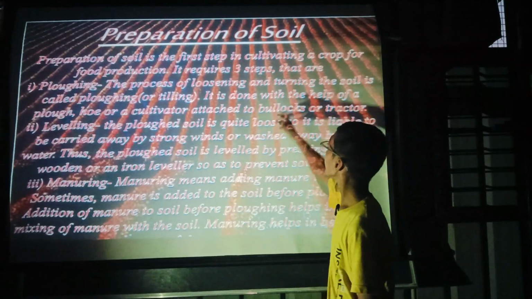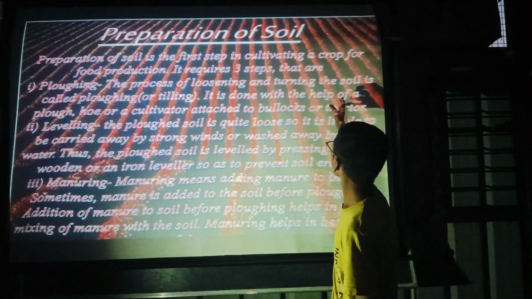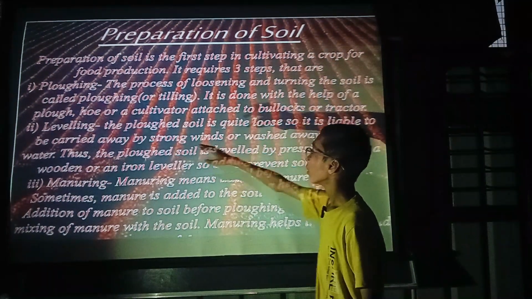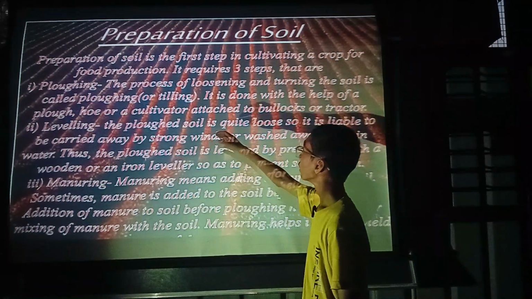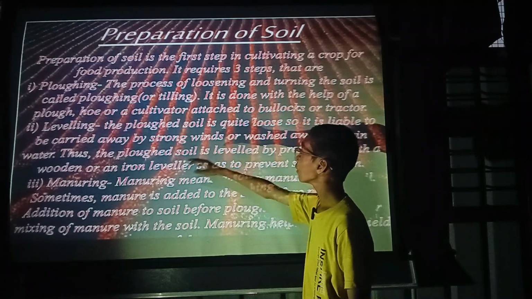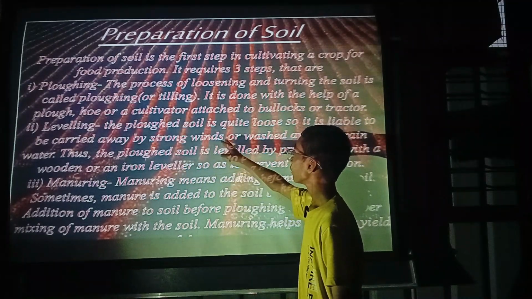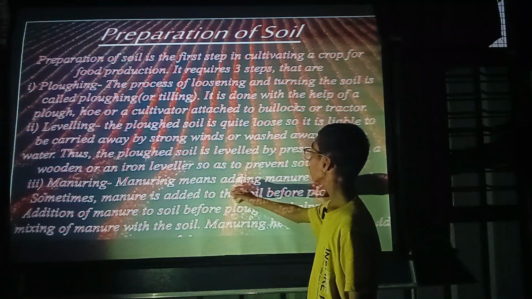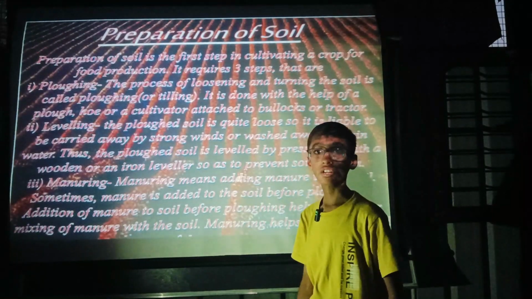Preparation of soil. Soil is prepared for the crop for food production. There are 3 steps: ploughing, leveling, manuring. Ploughing, the process of loosening and turning the soil. Leveling, the ploughed soil is quite loose. Manuring, adding fertilizer to the soil.